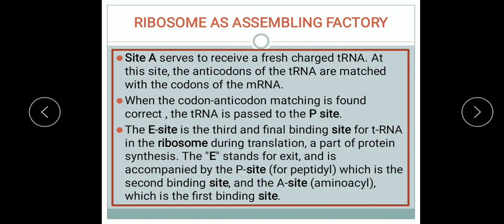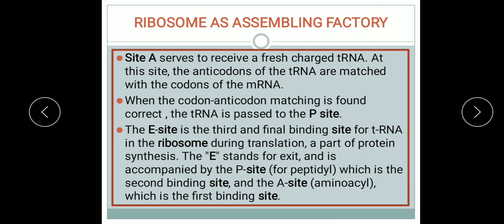So this E site is the 3rd and final binding site for tRNA in the ribosome during translation. The E stands for exit, and exit means from here the tRNA goes out from the ribosome. You have seen the peptidyl site, which is the 2nd binding site, and the A site, aminoacyl site, which is the 1st binding site.